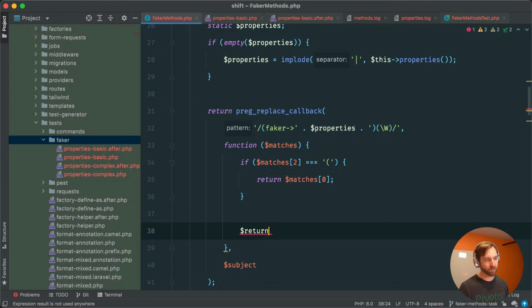So now we can say return, not return $, return matches 1, the first part, concatenated with our parentheses, now to be a method, and then whatever that character was, we know it's not an opening parenthesis, we would now return it as well.